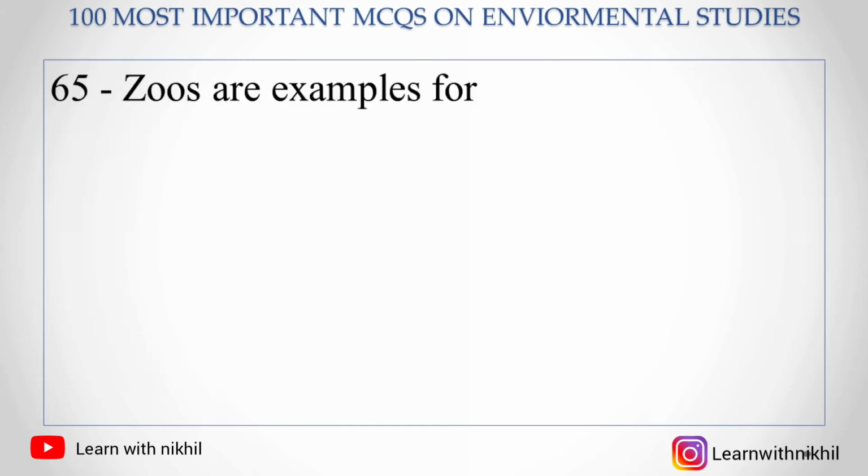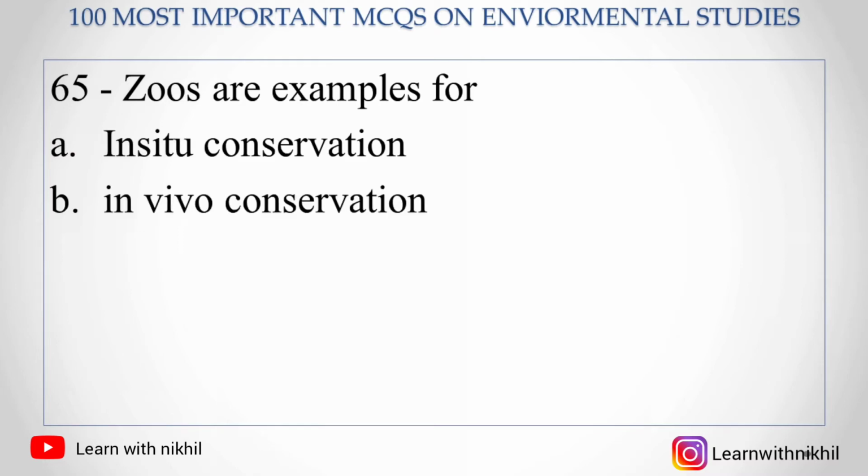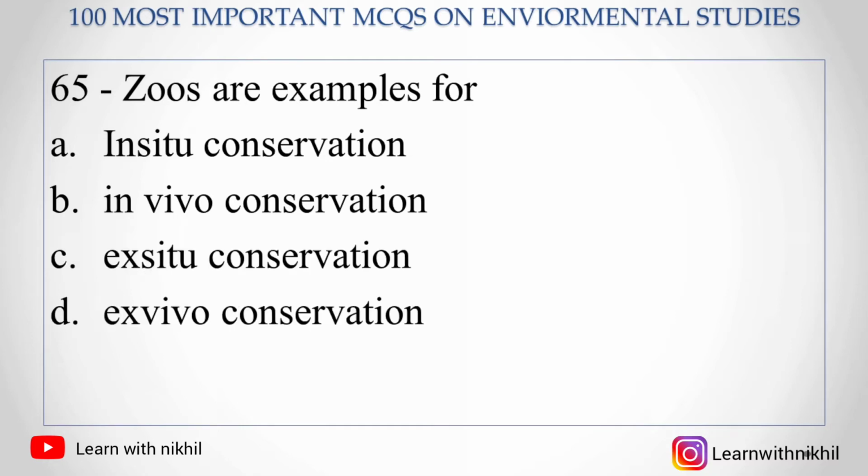65. Zoos are an example of: A. In situ conservation, B. In vivo conservation, C. Ex situ conservation, D. Ex vivo conservation. So the right answer is ex situ conservation.